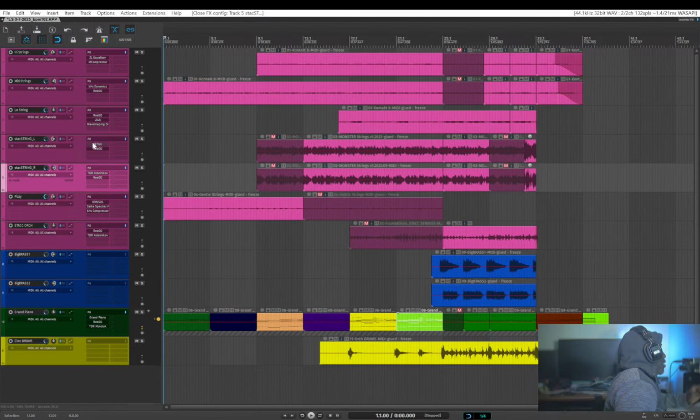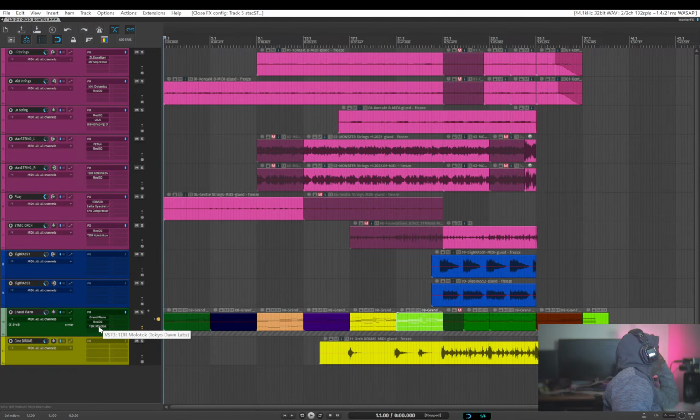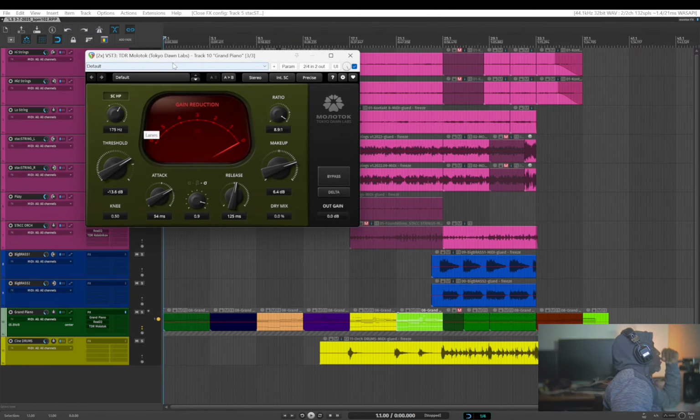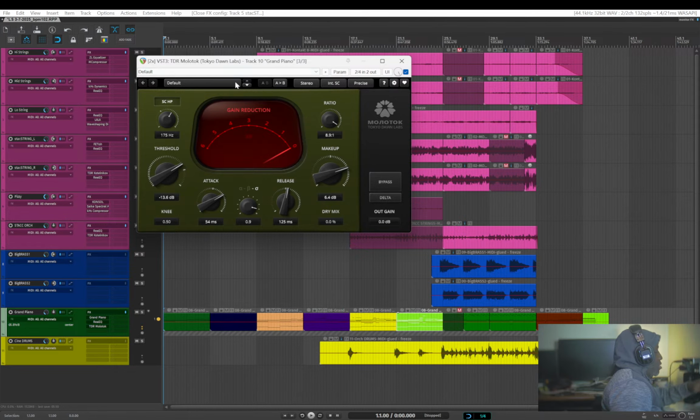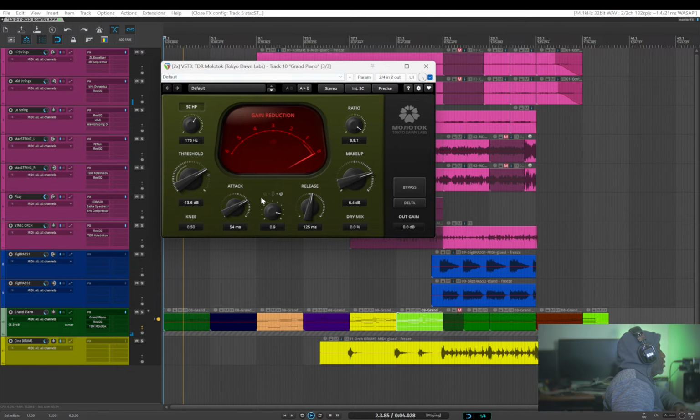And next up, let's look at Molotov. So where do I have that? Here we go. Molotov is on the piano. Once again, this is from Tokyo Dawn Records, so we have similar features.